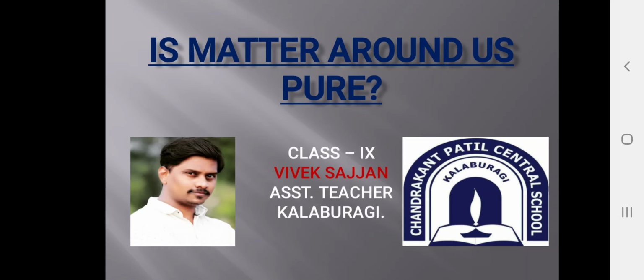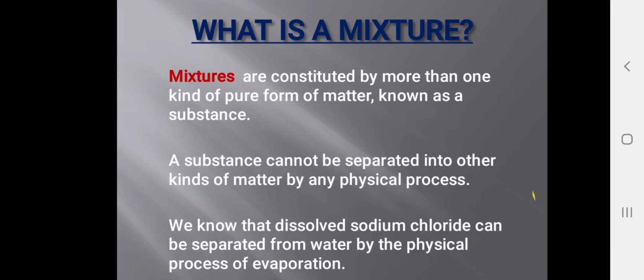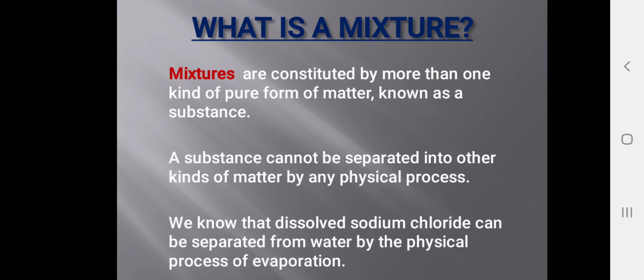So let us move to the chapter. Initially in this chapter we are going to study about the mixture and different types of mixtures and their properties. So what is a mixture? Mixtures are constituted by more than one kind of pure form of matter, known as a substance. A mixture is made up of more than one kind of pure matter.